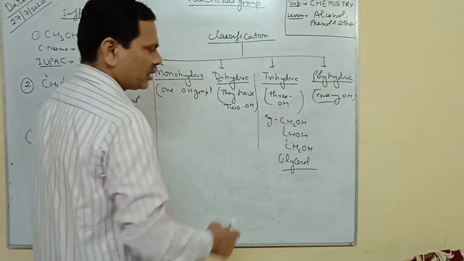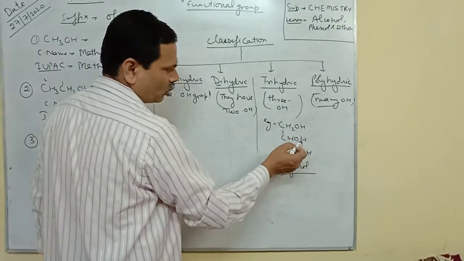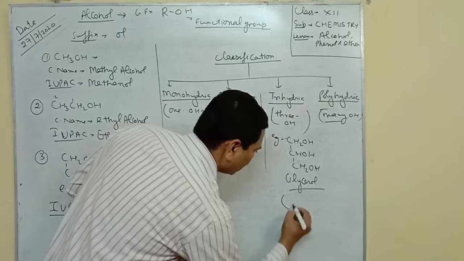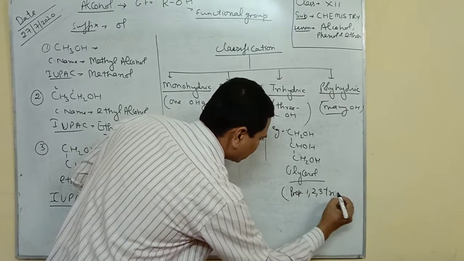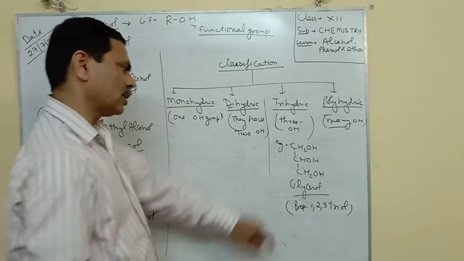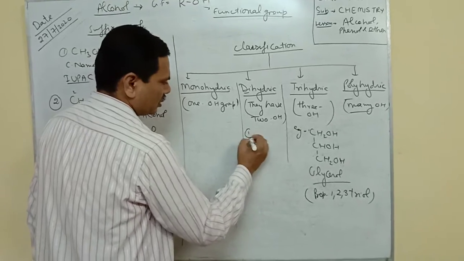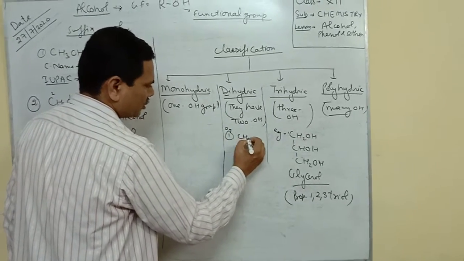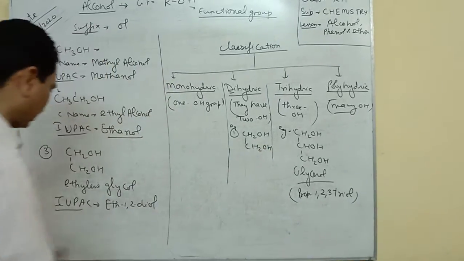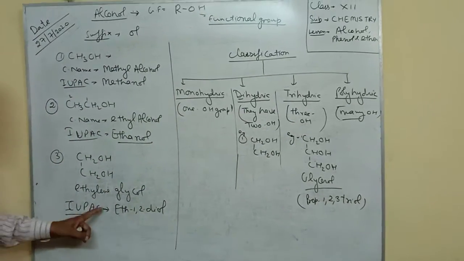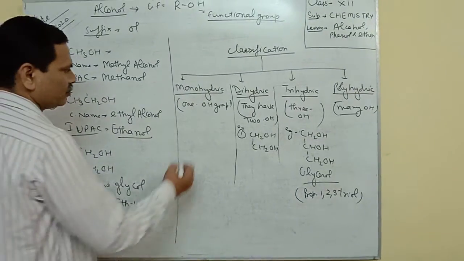And its IUPAC name is propane-1,2,3-triol. And for dihydric alcohol, an example is CH2OH-CH2OH. It is ethylene glycol. I have already explained here. The common name is ethylene glycol, and the IUPAC name is ethane-1,2-diol.